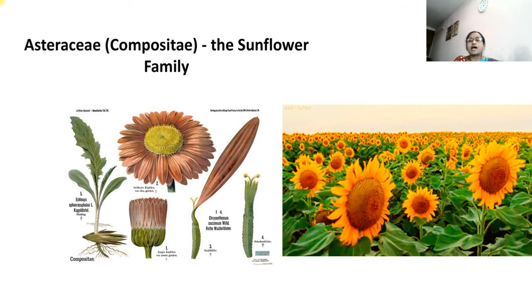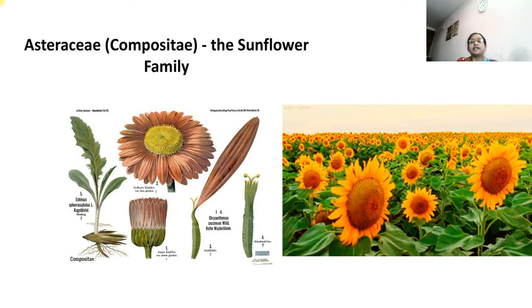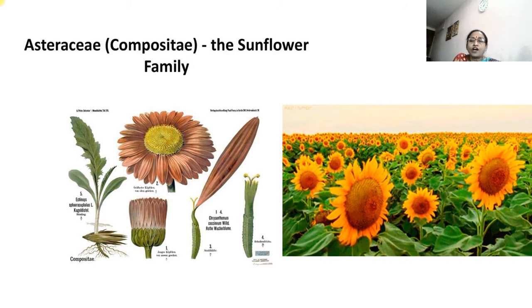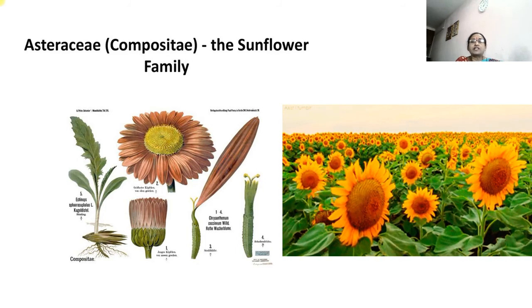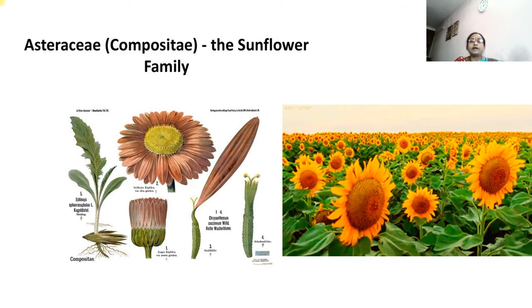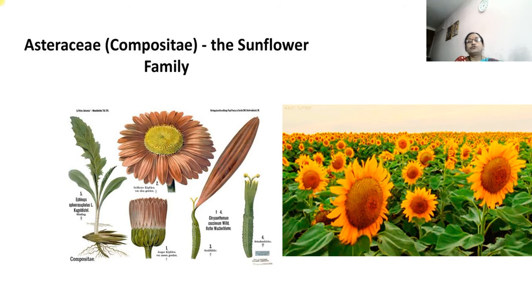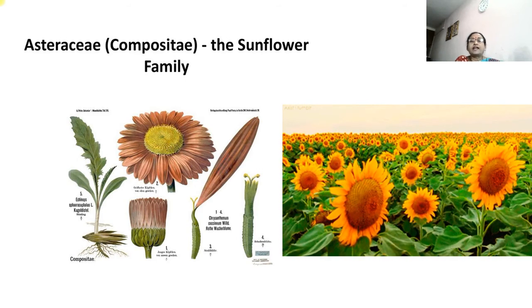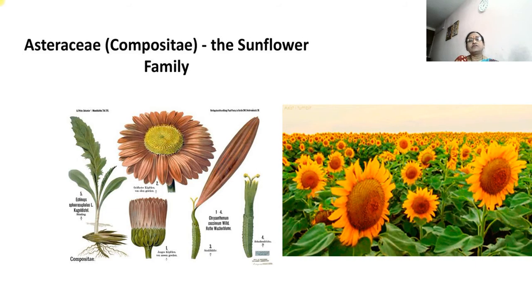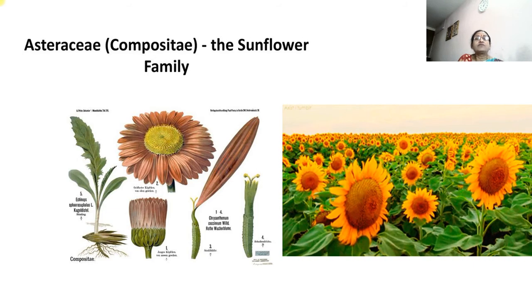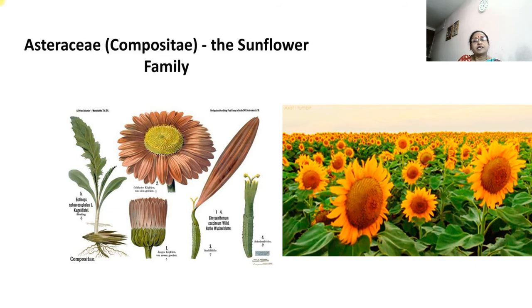Its seeds are very important because they yield oil. This oil can be used as an edible oil, to make perfume, to make soaps, and it is also used as a lubricant. This is a very important plant found in the family Asteraceae, the sunflower plant.